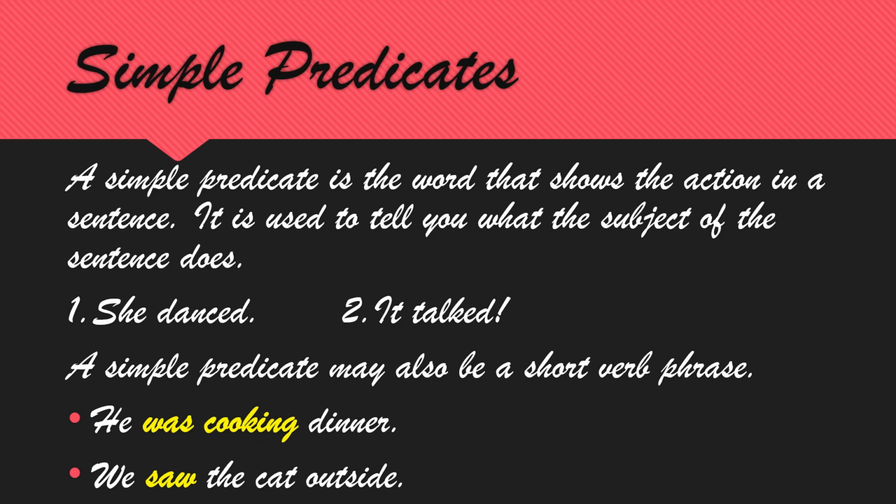So here we can say that a simple predicate may also have a short verb phrase. Here, was cooking is a verb phrase. Saw is a verb, an action word. We saw the cat. You are getting the meaning, outside or inside. So adverbs. You added an adverb here.